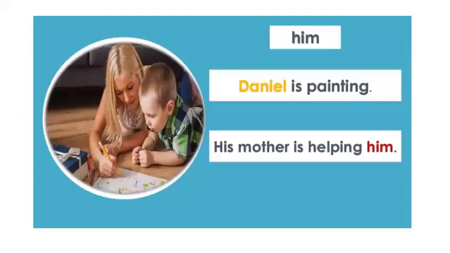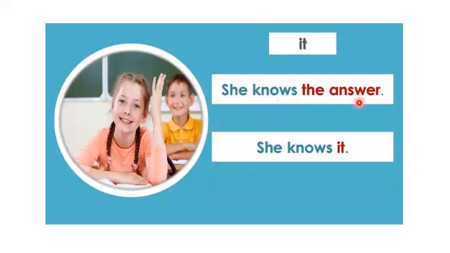Now let's observe object pronouns in different sentences. Daniel is painting. His mother is helping him. In the first sentence, Daniel is the subject, but in the second sentence, his mother is helping him. Him is used for Daniel and him is an object pronoun. She knows the answer. In this sentence, the answer is the object. She knows it, and it is an object pronoun.